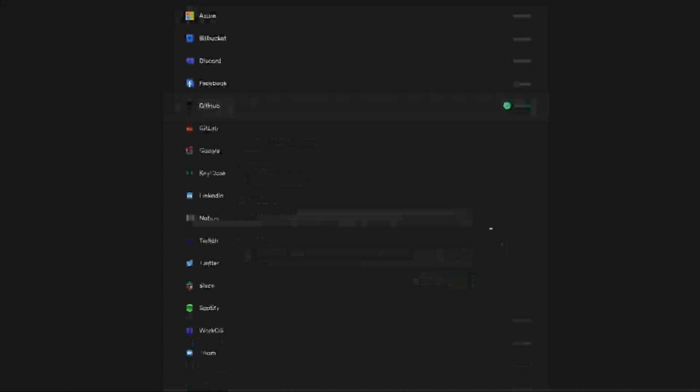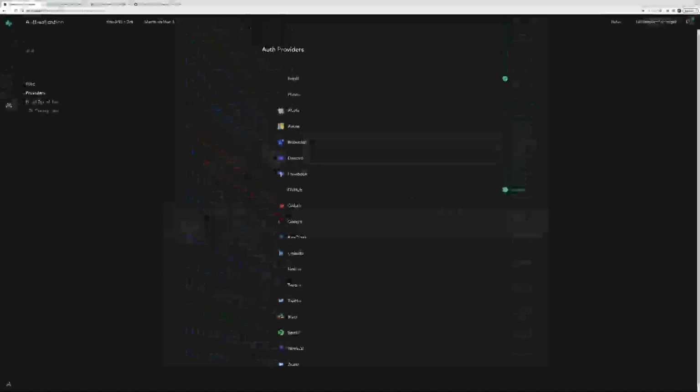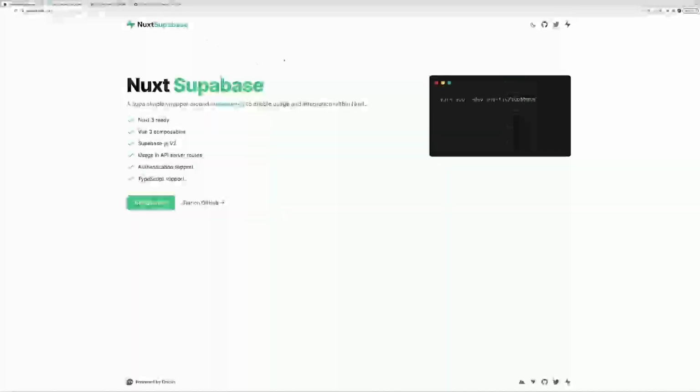Now we have GitHub and Supabase successfully linked together so that when we use Supabase for authentication, we can actually use GitHub as an OAuth provider so that we can use GitHub accounts in order to authenticate our users without having to deal with managing accounts ourselves. In order to actually use Supabase within our app, though, we will be using the Nuxt Supabase module. This uses the Supabase JavaScript SDK, but then wraps it in reactive composables and gives support for SSR.